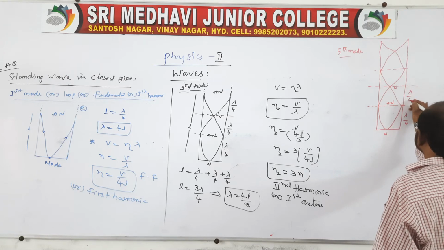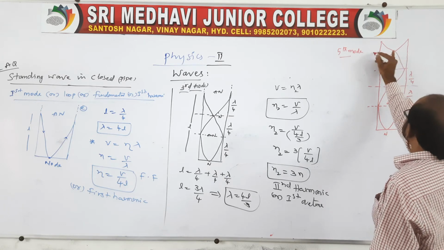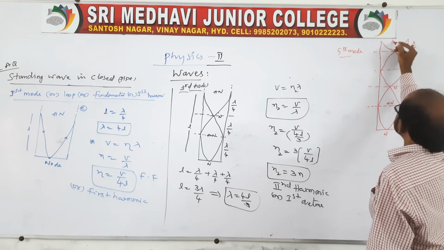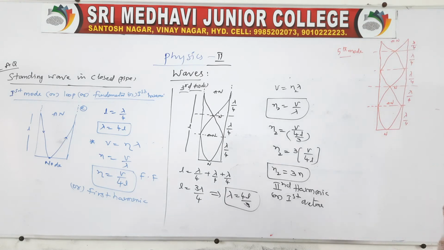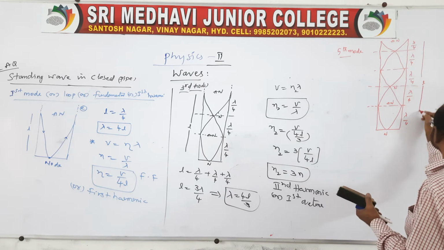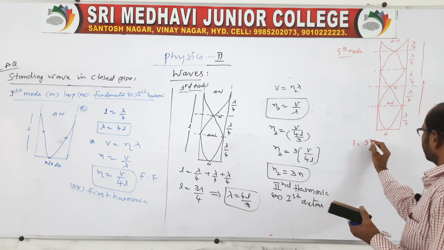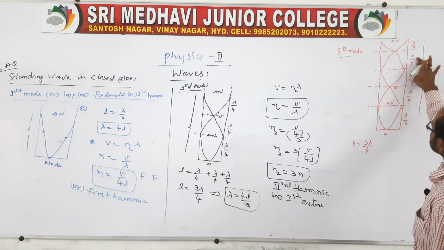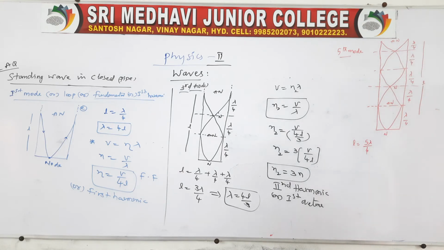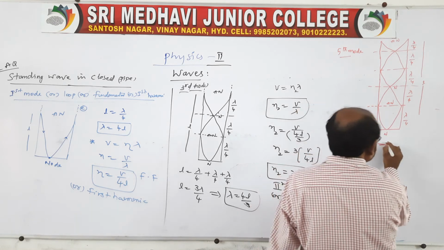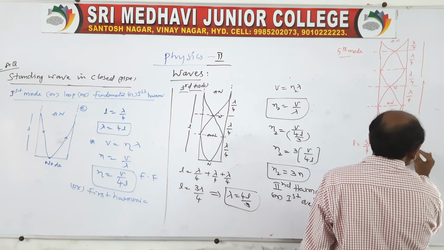It is also lambda by 4 each time, because at the open end only an antinode is possible. So the total length L is equal to 5 lambda by 4, that is lambda by 4 plus lambda by 4 plus lambda by 4 plus lambda by 4 plus lambda by 4. From here lambda is equal to 4L by 5.